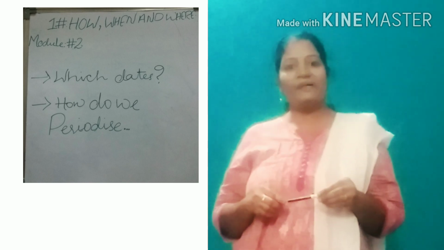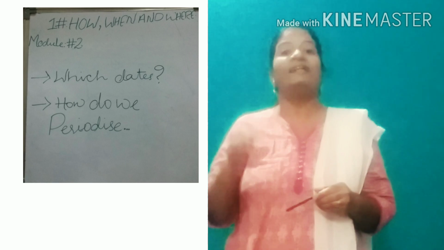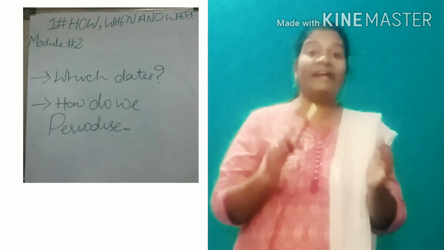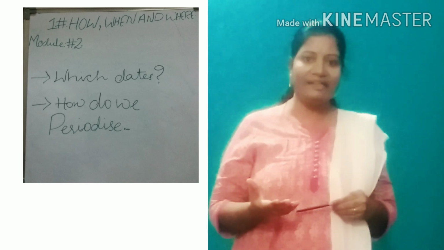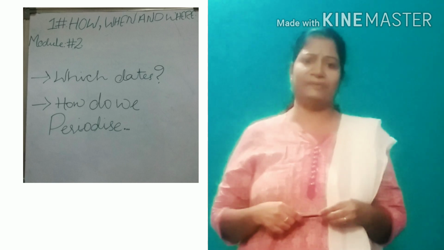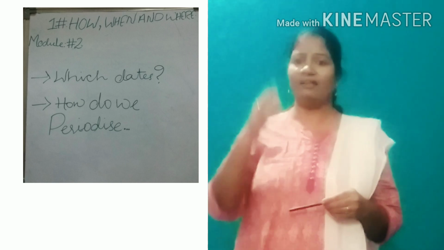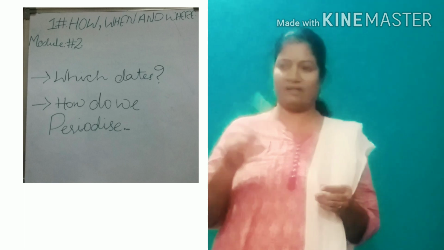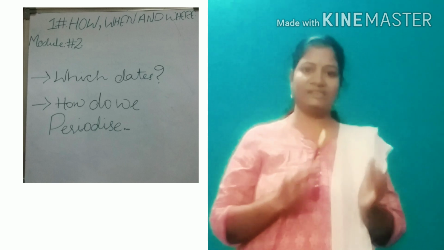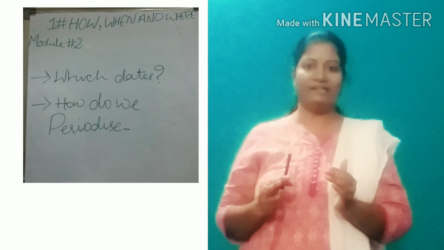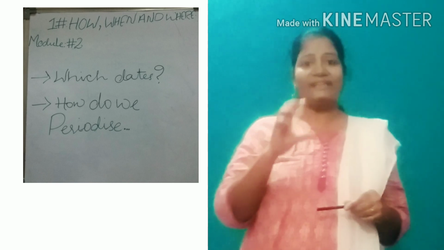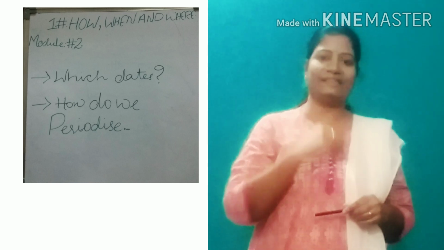Coming to periodization, what is periodization? Dividing. The Britishers' main concept was divide and rule. If we divide anything, we can rule properly. For example, if you want to read a lesson for an exam, a slip test or a class test, how can you divide it? First short answers, next long answers, and next reasons. Like that you divide the parts and read that lesson.